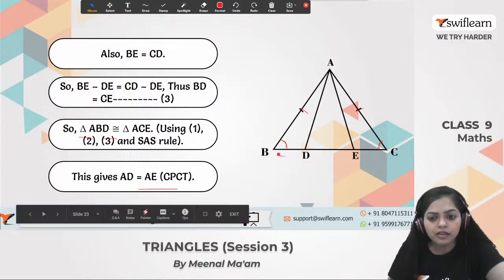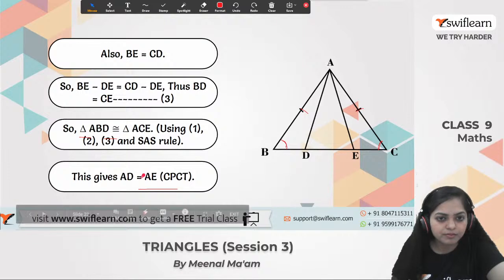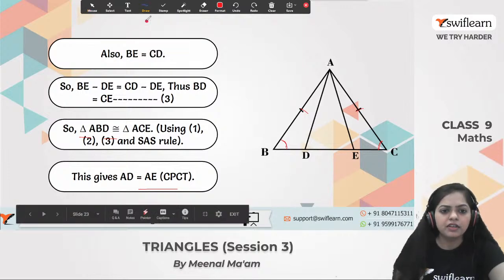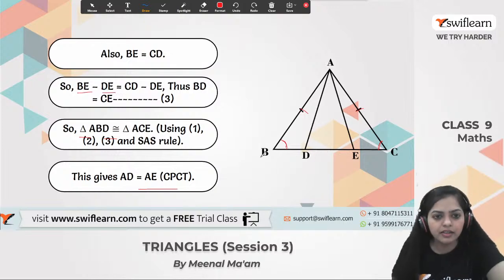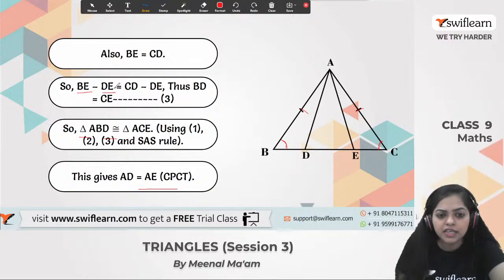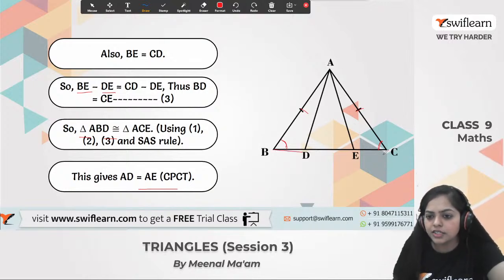Also we know that BE is equal to CD. Why? Because it is given. Okay. And if I subtract DE on both sides, BE minus DE is equal to CD minus DE. So what will we get? We will get BD equals EC. Alright, so mark it as the third equation.